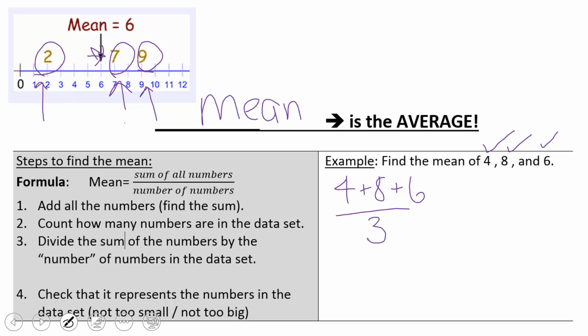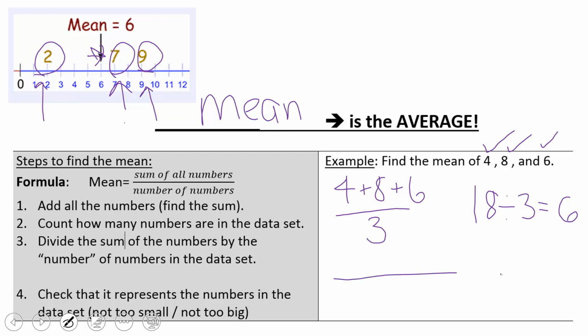I have to divide by the number of numbers that I have. Let's do some mental addition in our brain. 4 plus 8 is 12. 12 plus 6 is 18. So we're asking, what is 18 divided by 3? That is 6.